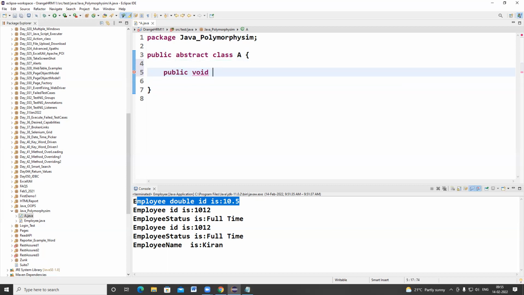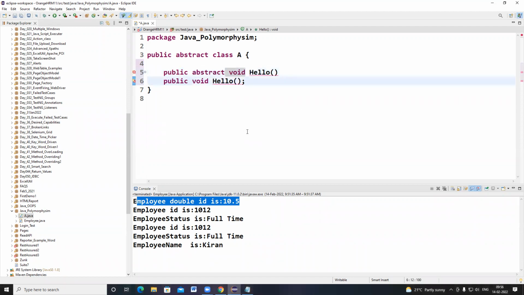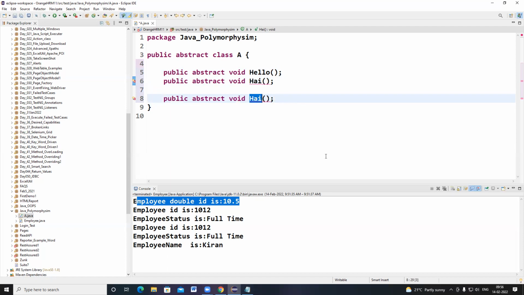Okay, so this class can contain abstract methods, and this class also contains one non-abstract method, the welcome method.